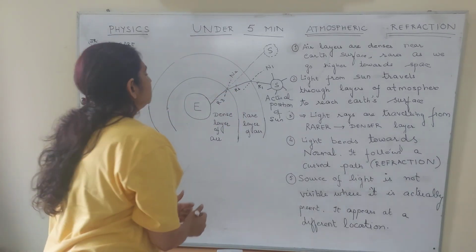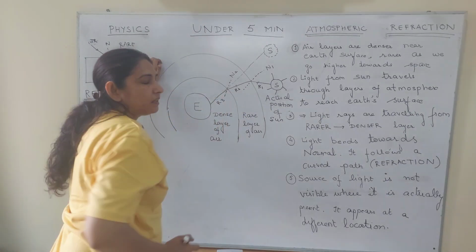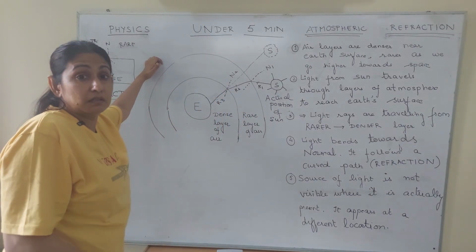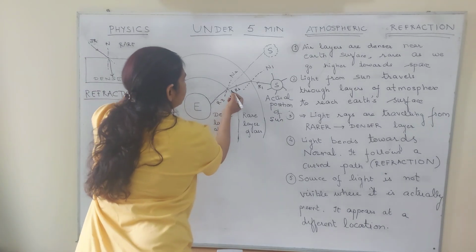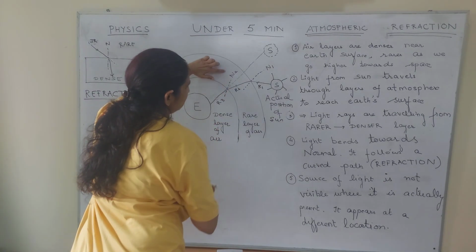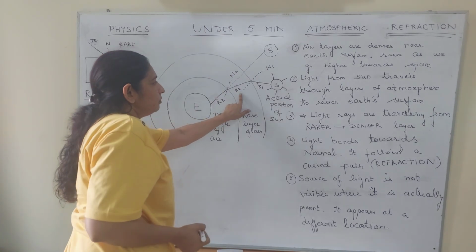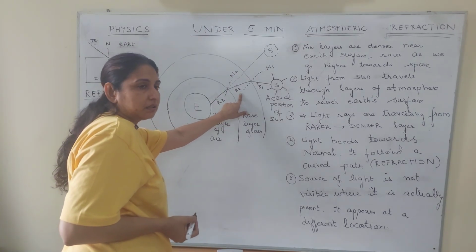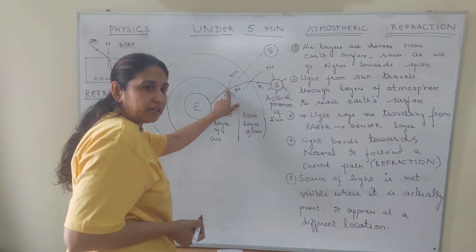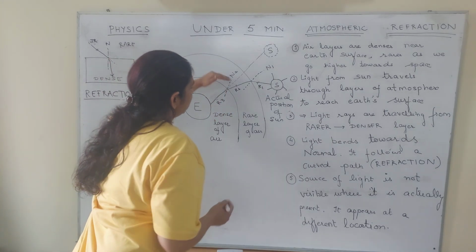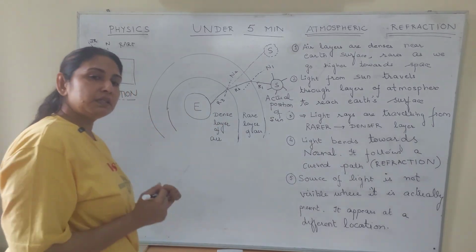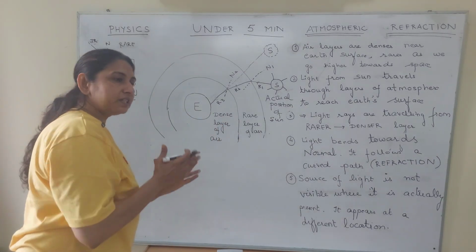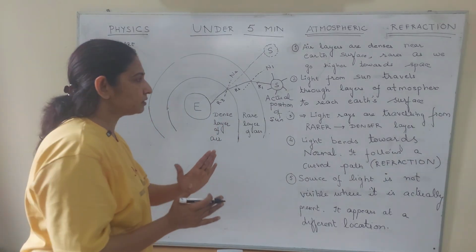Okay, good. Then it strikes layer 2, which is denser. Again, when it strikes, we'll have to make a normal at that point. That's normal 2. Where this ray hits the second layer of atmosphere, again it is traveling from rare to dense medium. It will have to bend again towards the normal.